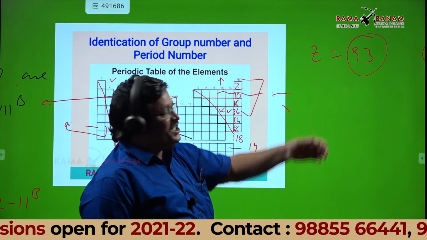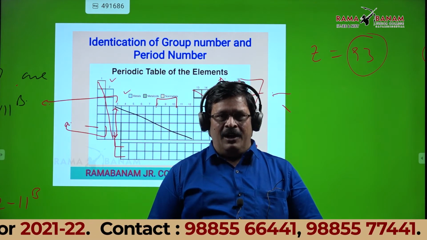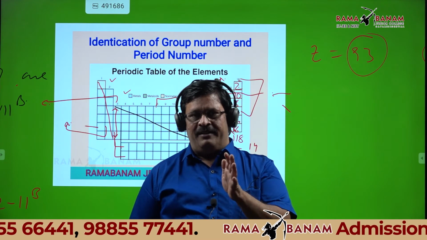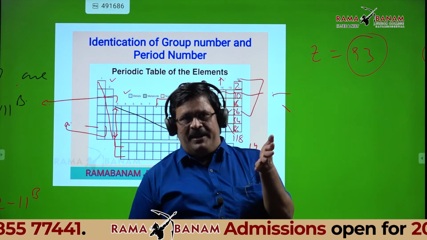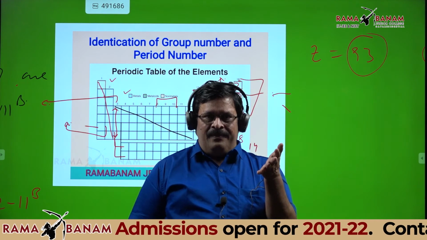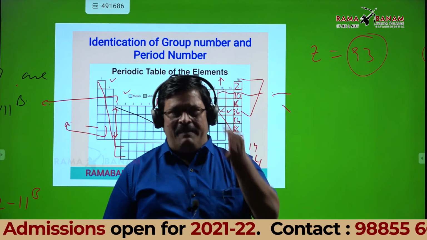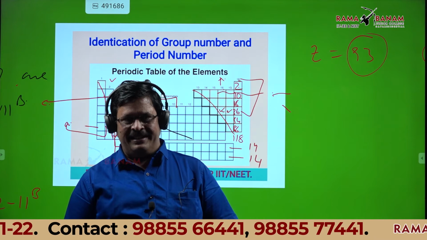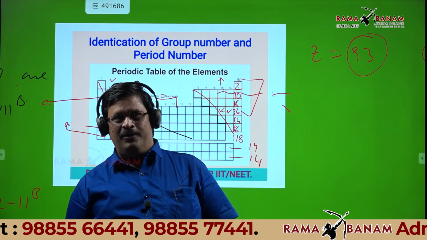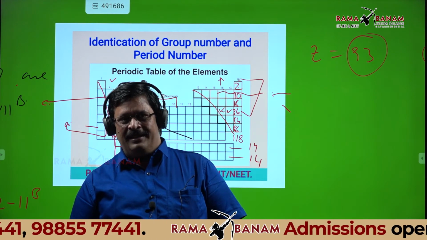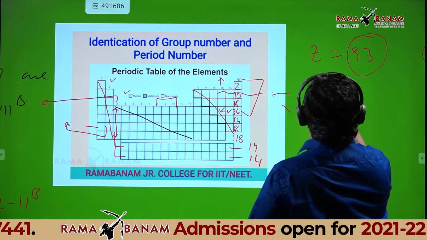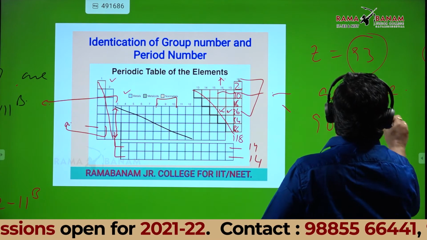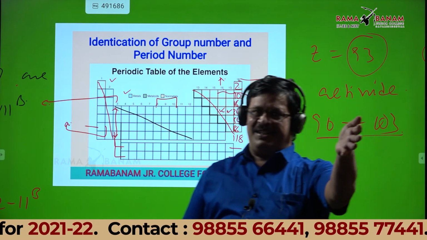Someone, I had just written 93 as the atomic number. Sir, 3B group, 6th period. Praveen, please wait. Yes, you are correct. Good. I wrote atomic number 93, and the next second some student told the group number and period number. How? It is an actinide. We discussed that 90 to 103 are actinides.